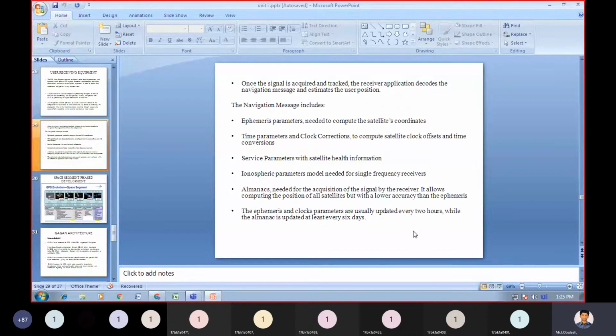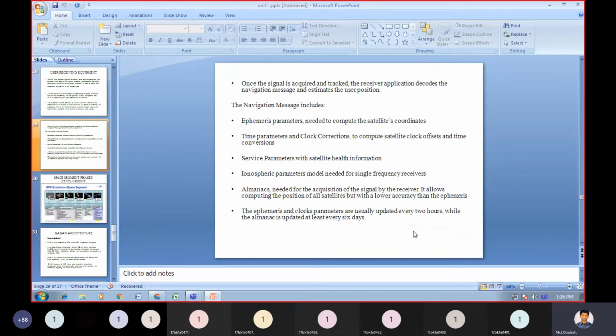The navigation message includes, first one, ephemeris parameters needed to compute the satellite's coordinates.